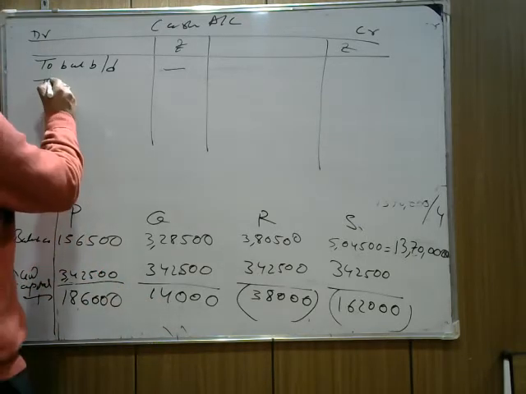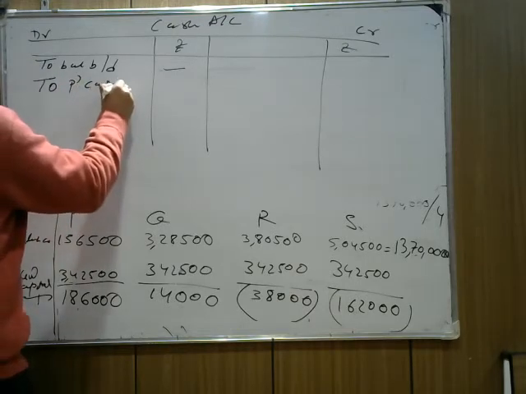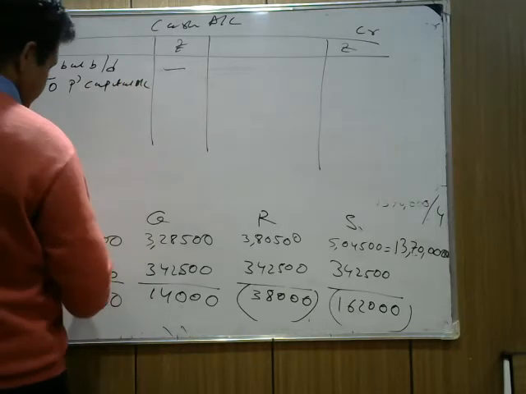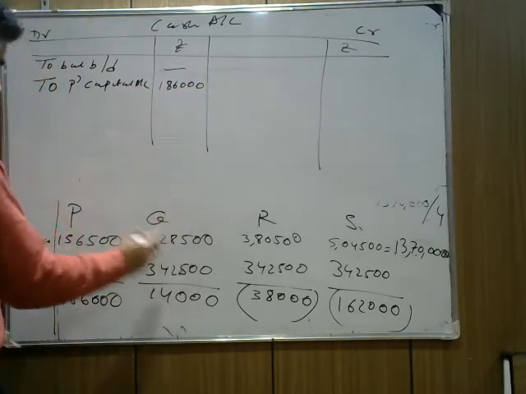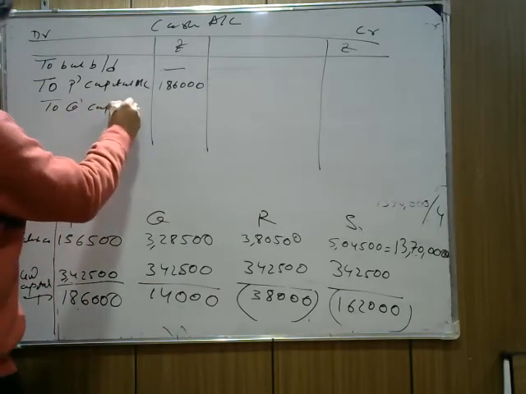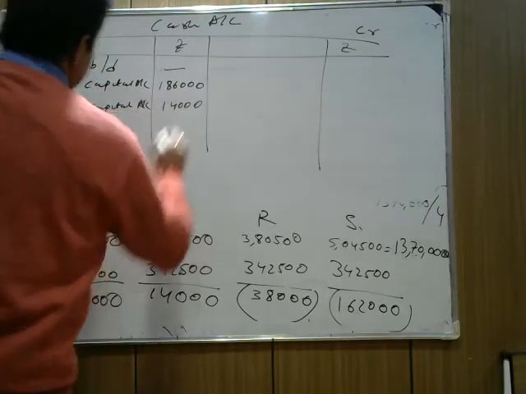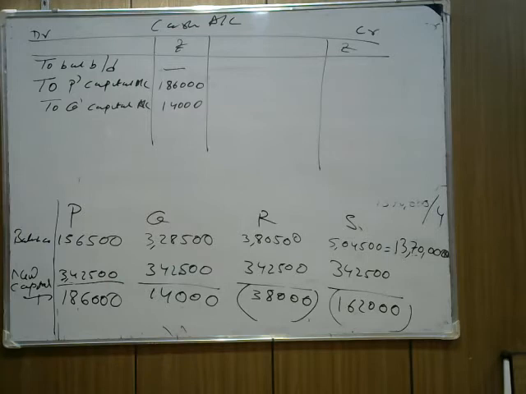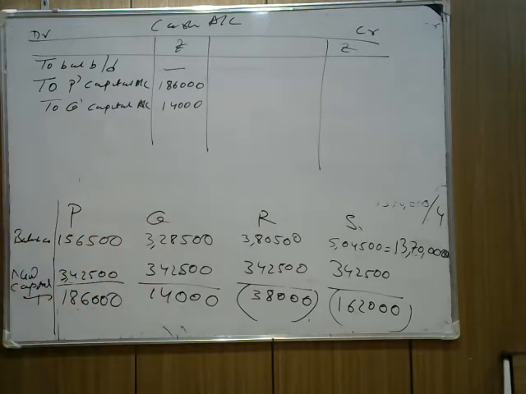So we write To P's Capital, because P is bringing through his capital account 1,80,000, and Q is bringing through Q's capital account 14,000. I hope this is clear. हमने capital find out कर लिया है. Cash brought by P is 1,80,000. Cash brought by Q is 14,000.